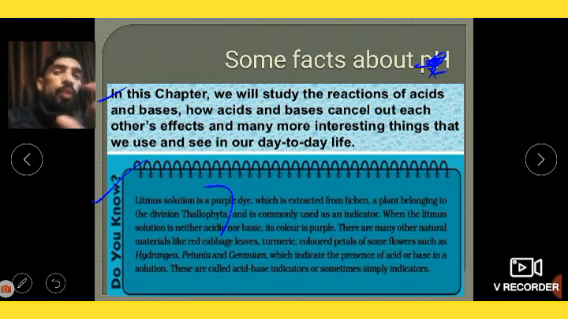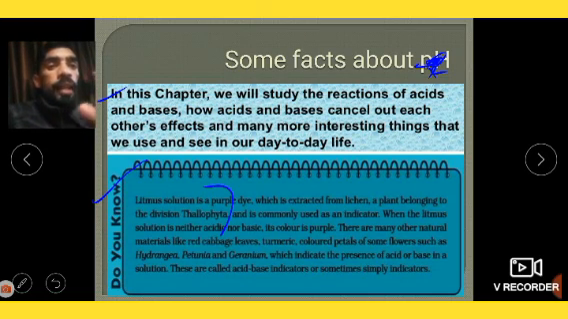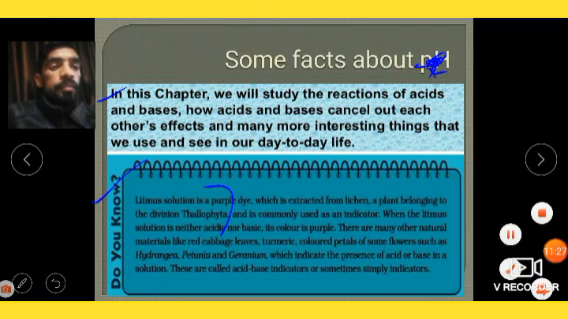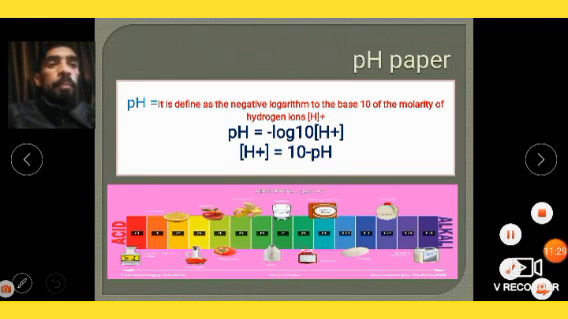The word indicator comes from indication. Whenever you are riding a scooty or car, you show with the indicator which side you are going to turn. It means the car coming behind us can guess that we are going to turn right. So an indicator is a direction or indication. In this way, with the help of indicators, we can also come to know whether a solution is acidic or basic. Next is the pH indicator.